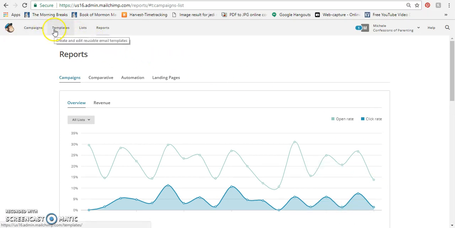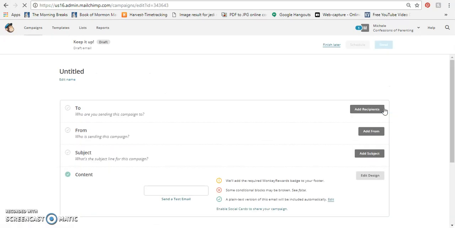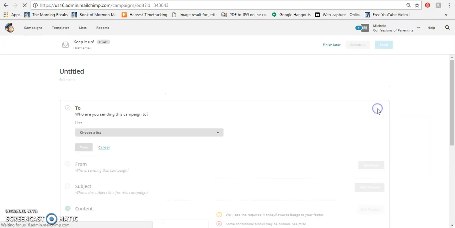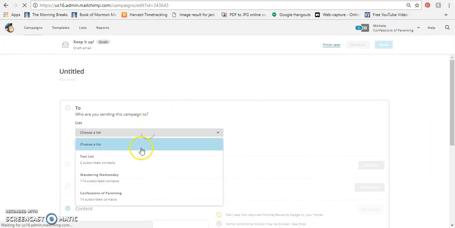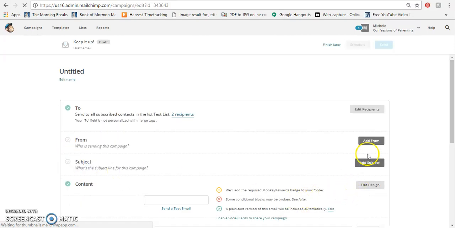Okay, so if we go back, there's two different types of emails that we have going out right now. We have the weekly newsletter and the reminders. And the way that we do those is we choose the template that we want to use and go over here and choose Create Campaign. Once you do that, you can go in here and add which list you want that campaign to be sent to. For this, we're going to do test list because I don't want to accidentally send it to people we're not supposed to.